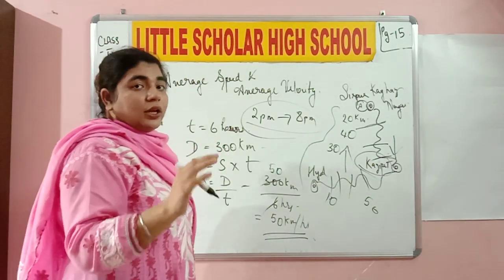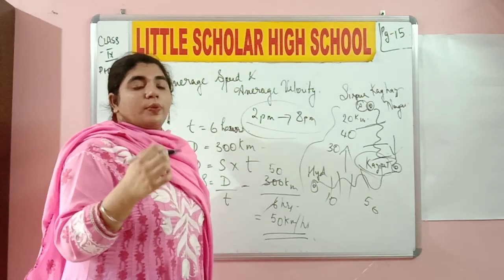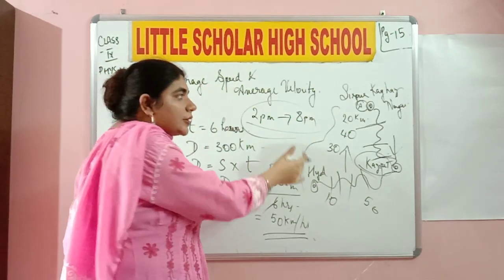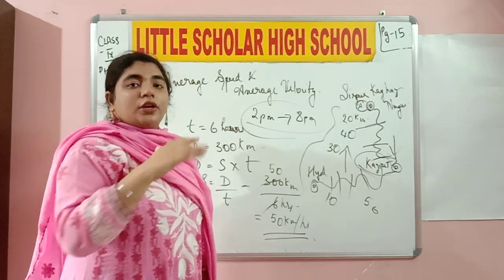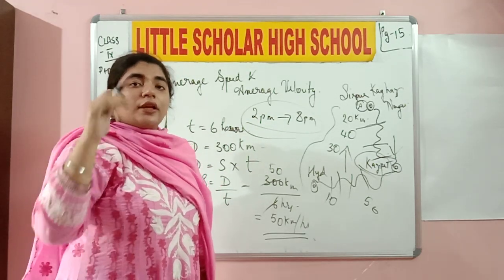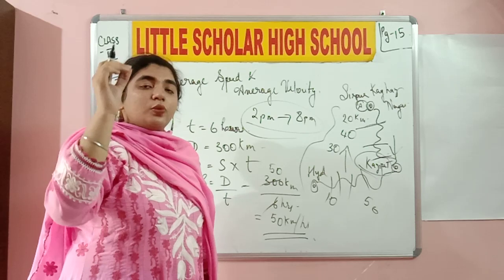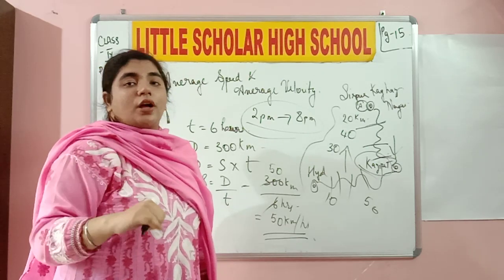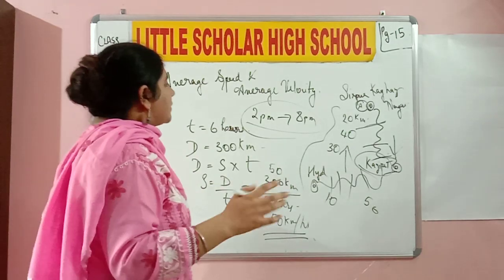But basically, whenever you get an example or a problem in the exam and they give you different distances, this is how you need to find out the average speed. You need to sum up all the distances that the vehicle covered in each particular hour and divide by the number of hours. Do you understand? Yes, there we go.